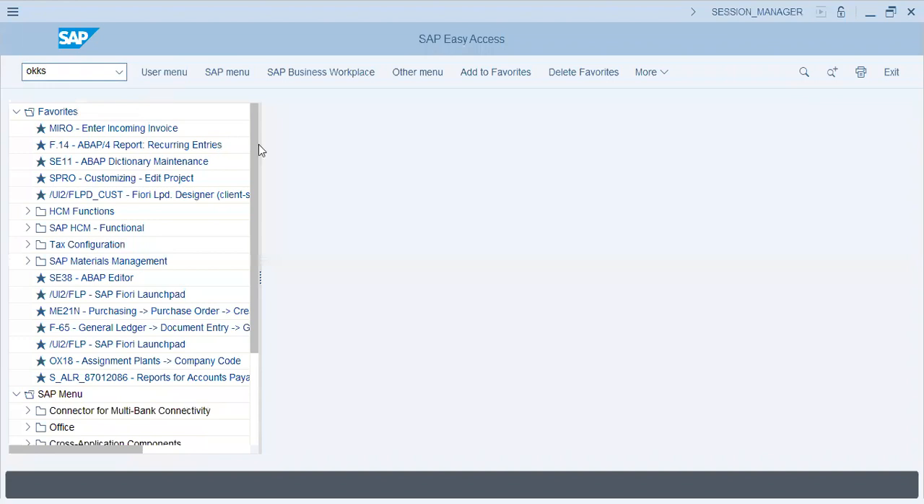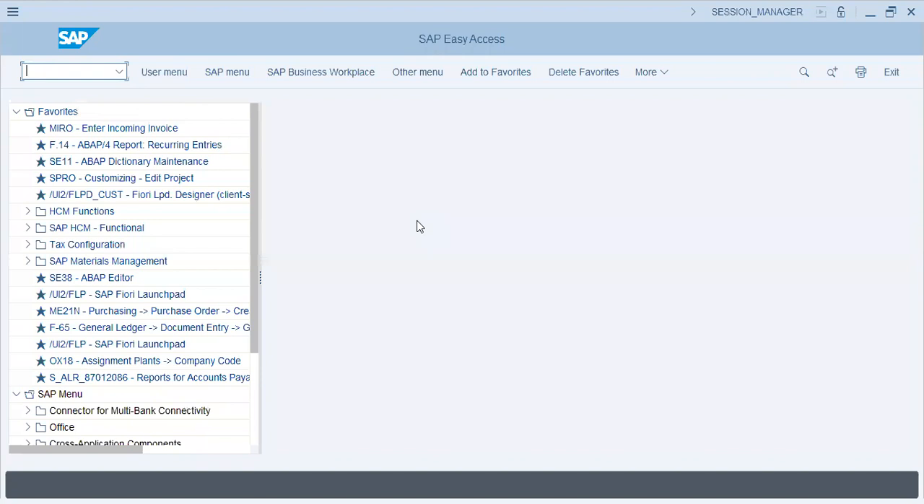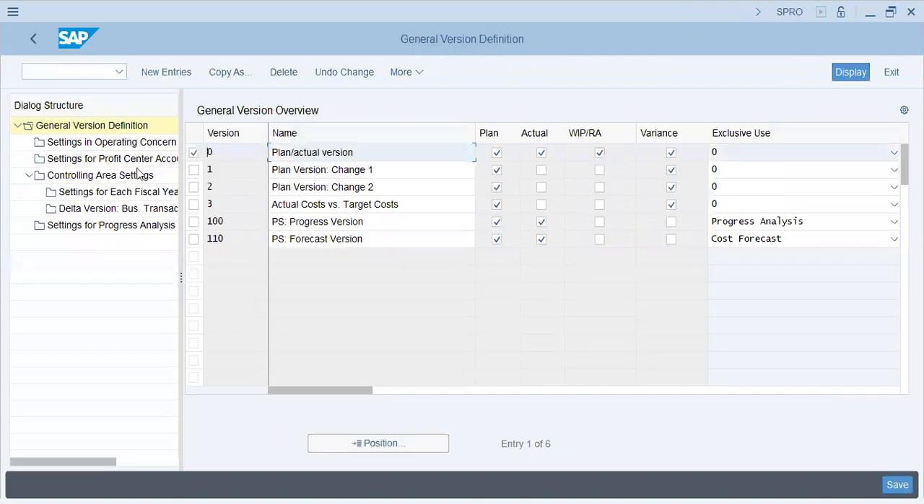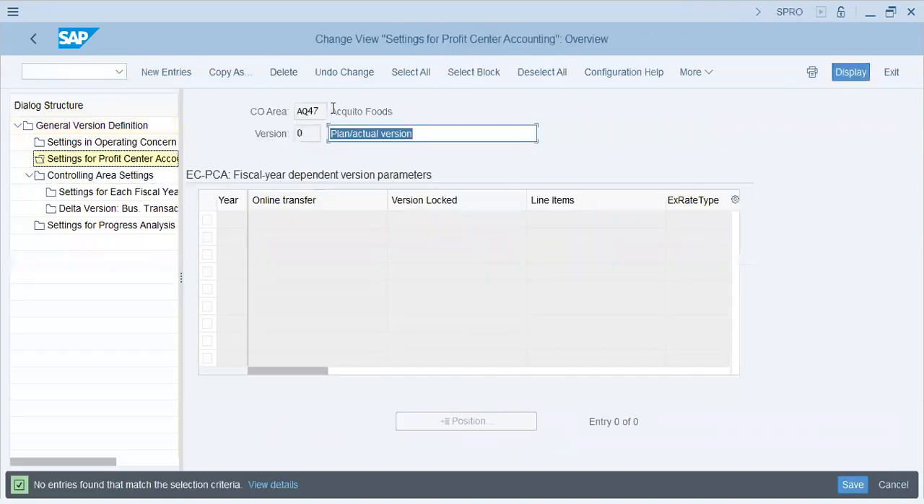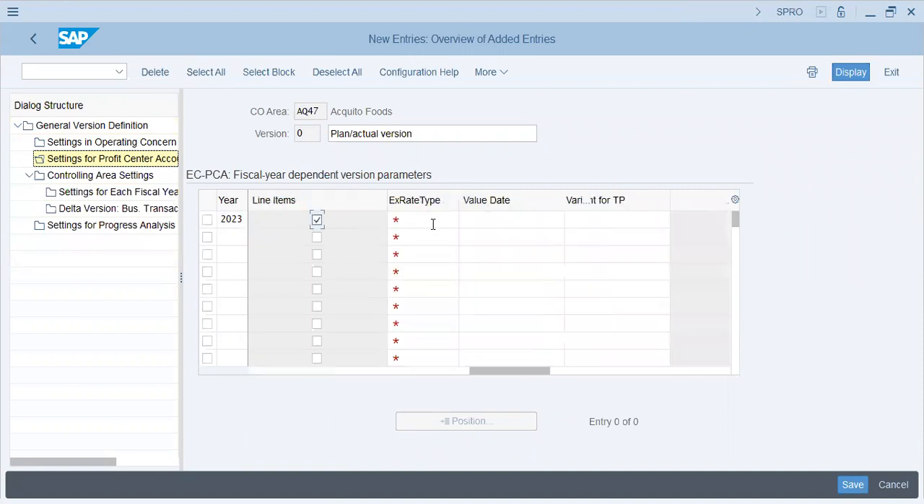OKKS. AQ47. Create versions. 0. Profit center accounting. Okay. New entries. 2023 online transfer version is not blocked. Line items, yes. Now, what is this basically? Let me just first.